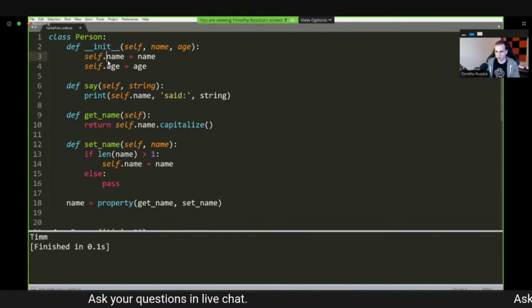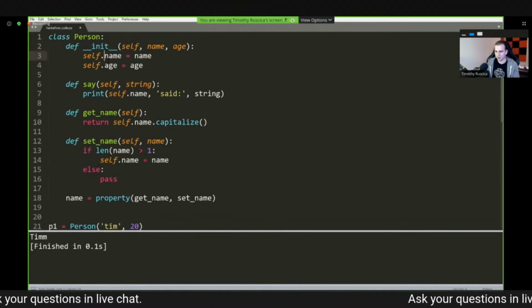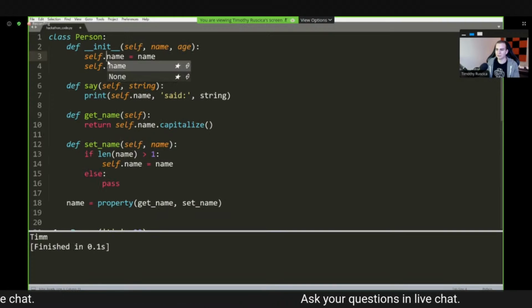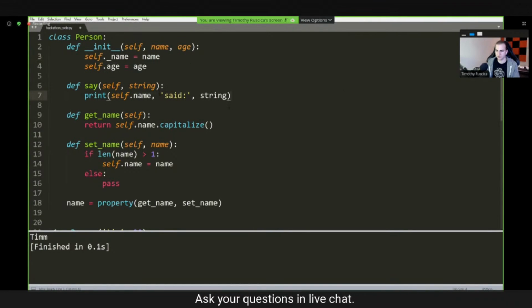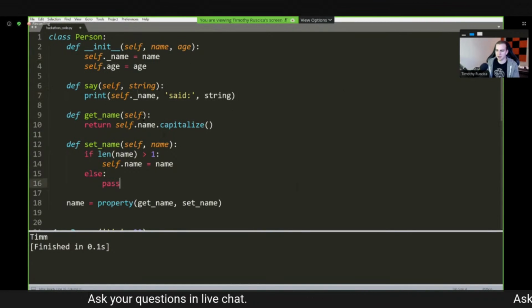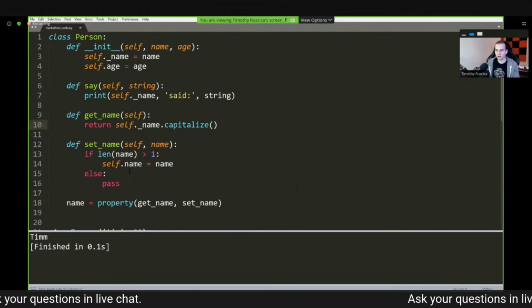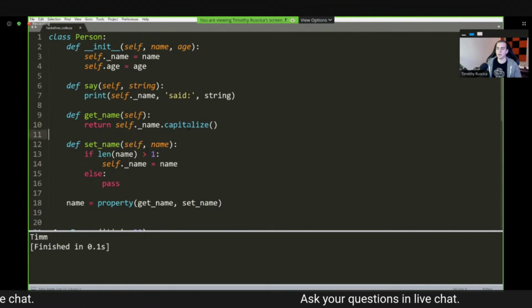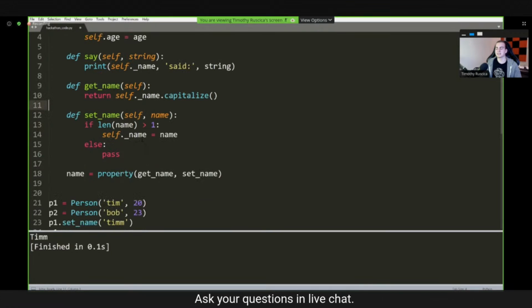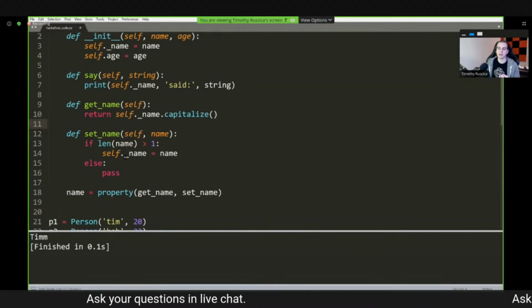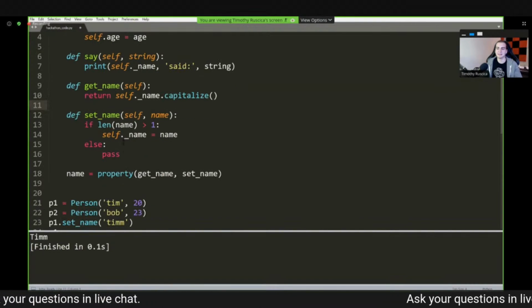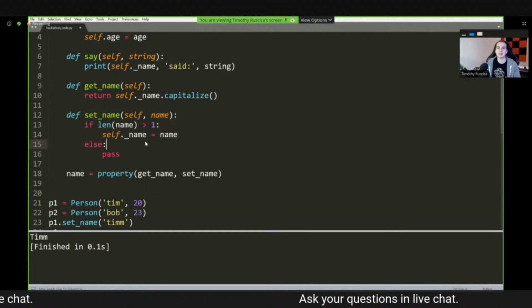Now, to fix this, what I usually do is I say self._name, and then I'll just change all of the names here to be _name. You'll see why in a minute. But the reason for that essentially is that if we don't do this, then whenever I try to set the name again, it will just keep calling set name.